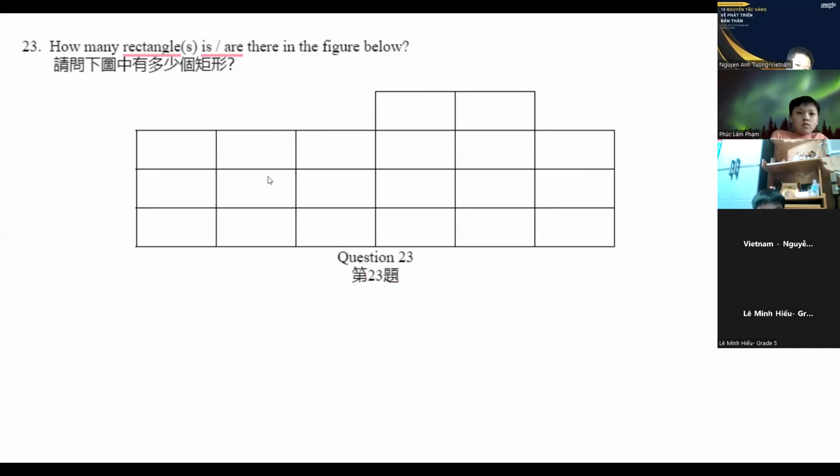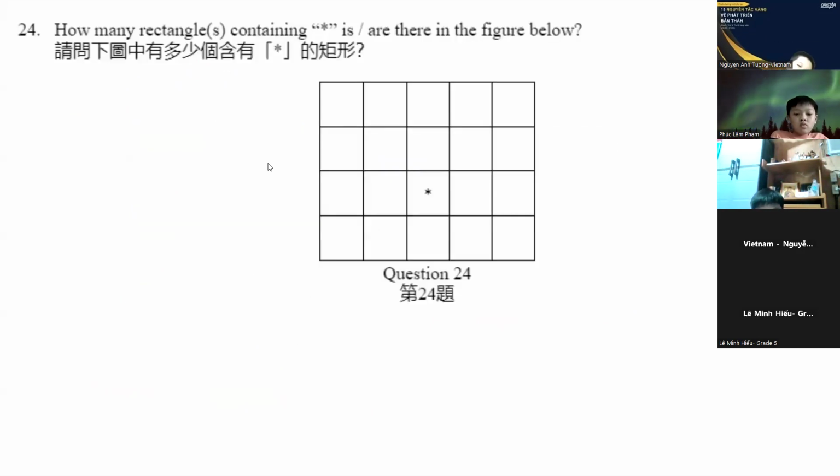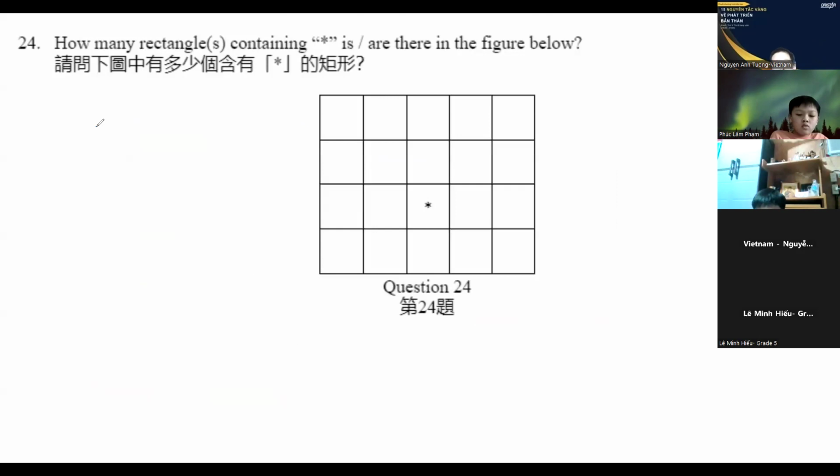So for number 24, how many rectangles containing asterisks are there in the figure below? Teacher, coach, are there any questions?